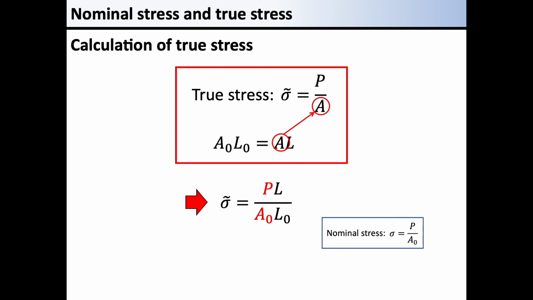This is the definition of the nominal stress. So, to calculate the true stress, the equation is derived. By using this equation, you should notice that we can convert the nominal stress to the true stress. So, once you get a value of nominal stress in the result data of a tensile test, you can convert the nominal stress to true stress with length of the material.